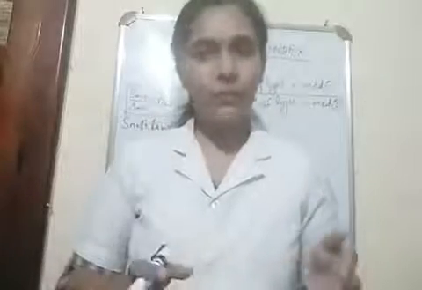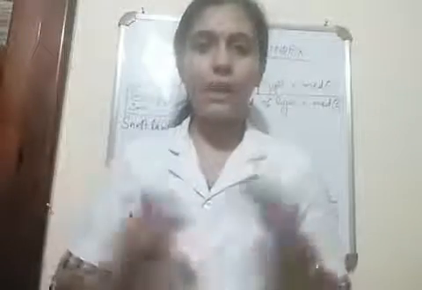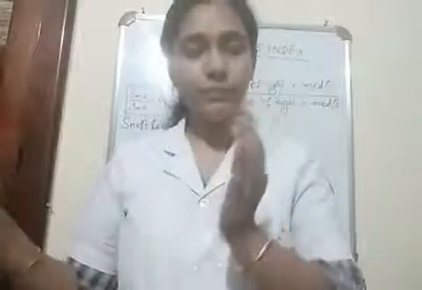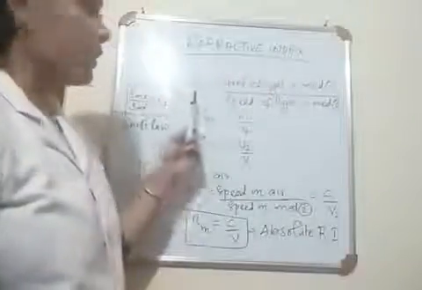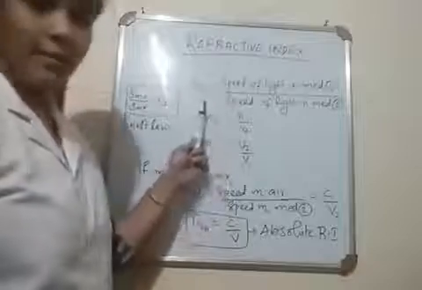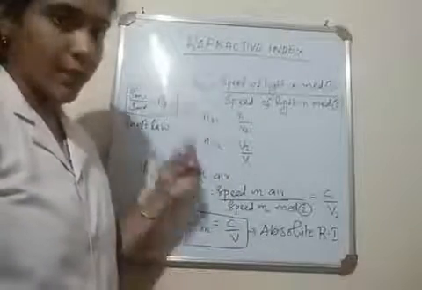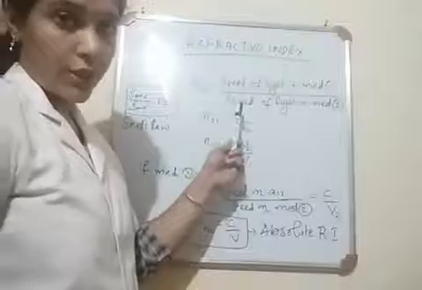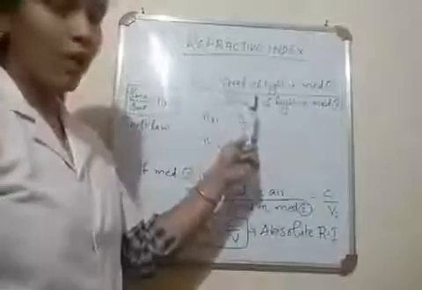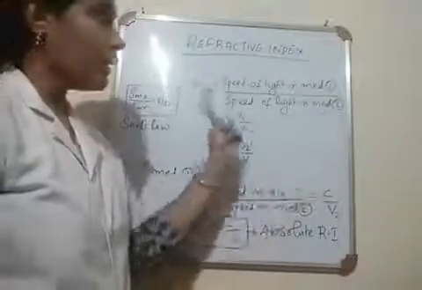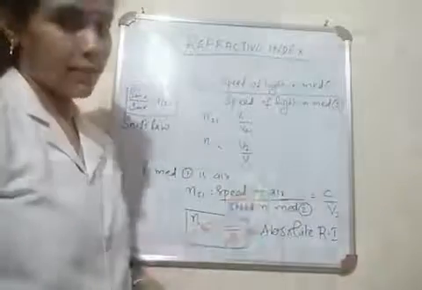So this refraction phenomenon, or this extent of bending, can be linked to the velocity of light in different media. So the refractive index can be related to the velocity of light in different media. How? There is a relation for that. That is, the refractive index of the second medium with respect to the first medium, that is n21. What is the equation to find that? That is equal to the speed of light in the first medium divided by the speed of light in the second medium.